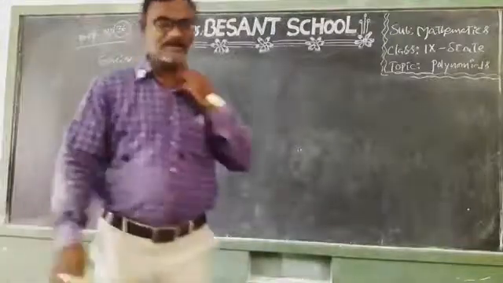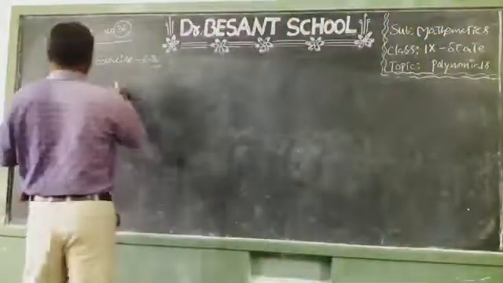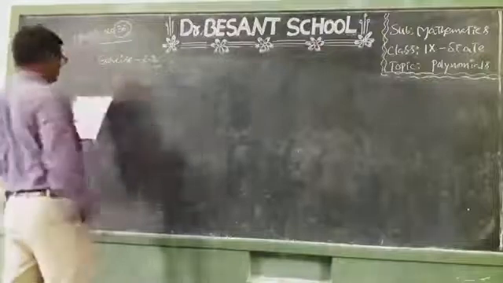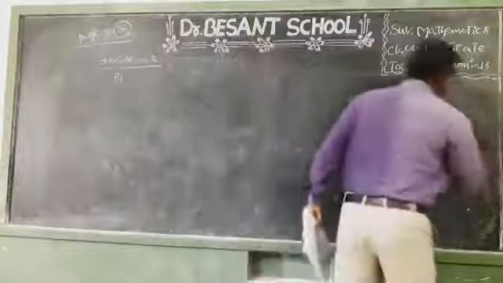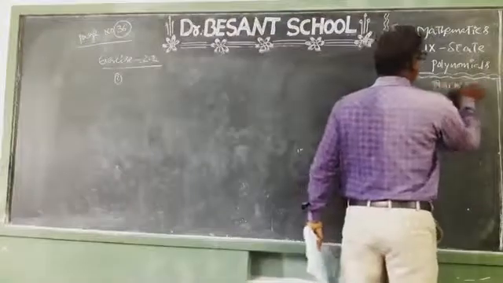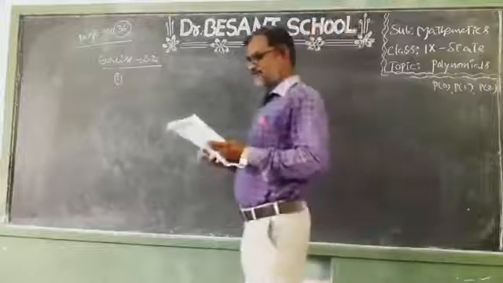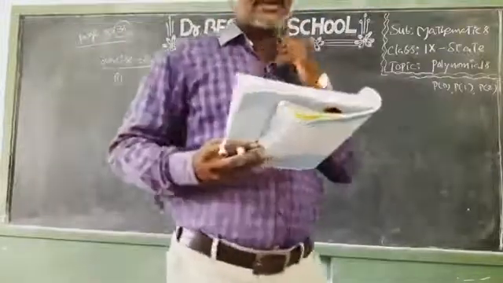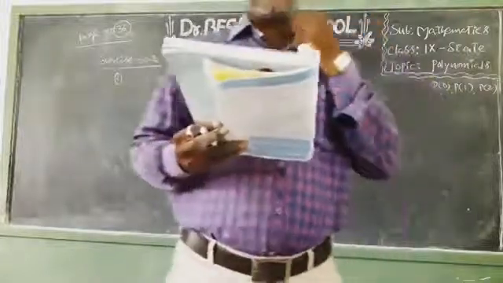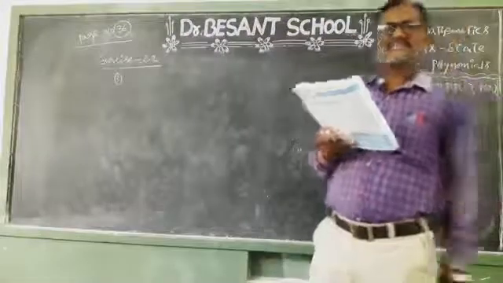Children, verify second Roman. Find p of 0, p of 1, p of 2 for each of the following polynomials. Children, you see what is p of 0, what is p of 1, what is p of 2 for each of the following polynomials. Totally 5 problems are there in the second Roman. I will explain you 3 sums, second, fourth and fifth. You can do the remaining 2 sums, which I am going to leave, in the same model.